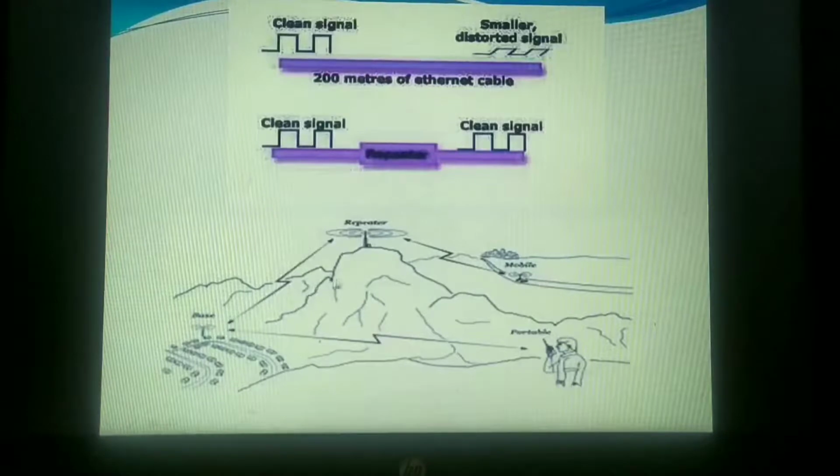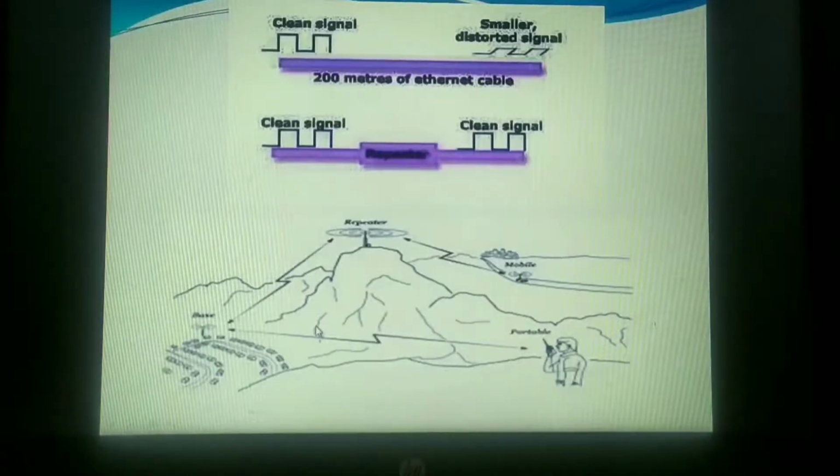So what happens is, at a very high height, we have placed a repeater. This repeater will immediately identify the incoming signals. It will automatically accept the data, amplify it, strengthen the signal strength, and rebroadcast. And when it rebroadcasts, the frequency range will be so high that it will reach the destination with a clean signal. This is how exactly repeaters work.